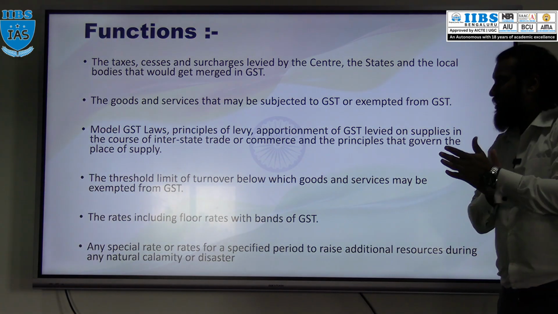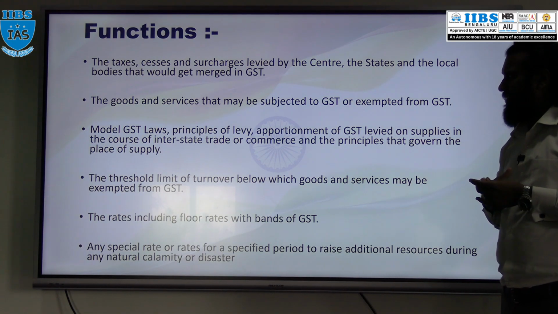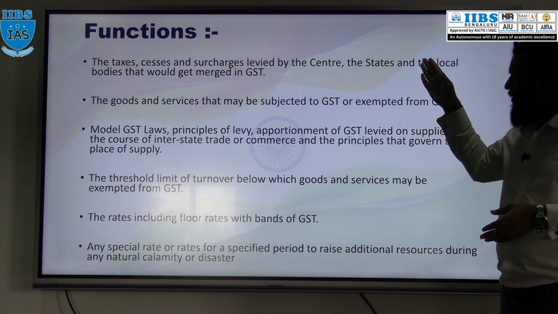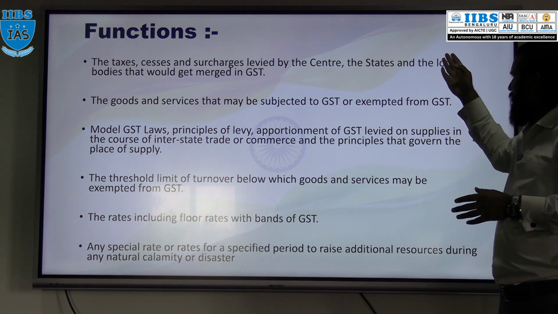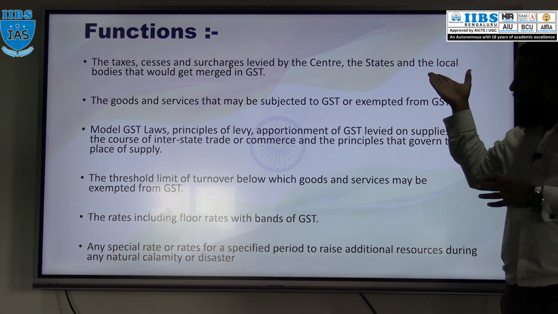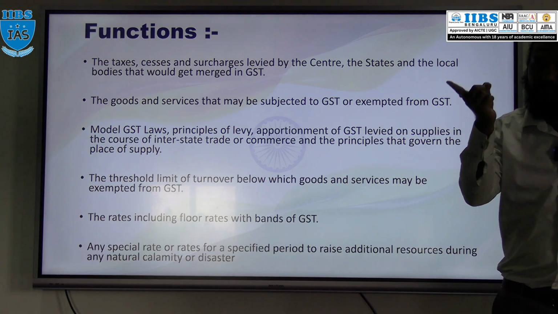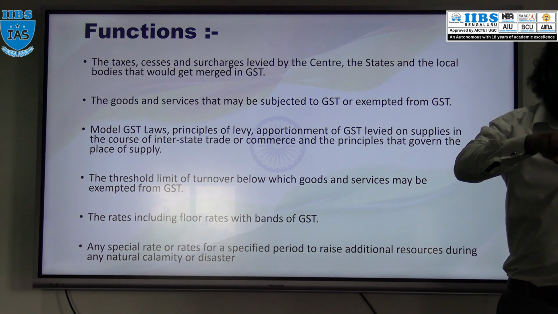Then next, function. What about the functionality of the GST Council? Taxes, cess or surcharge which are levied by the central government, state government or local body would get merged into GST. In simple language, what are the taxes which will be subsumed under GST?